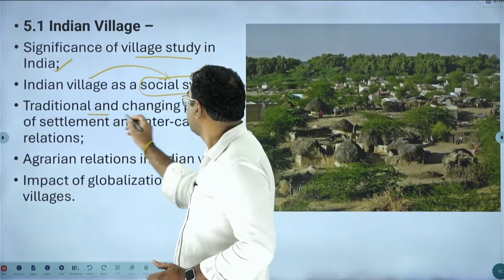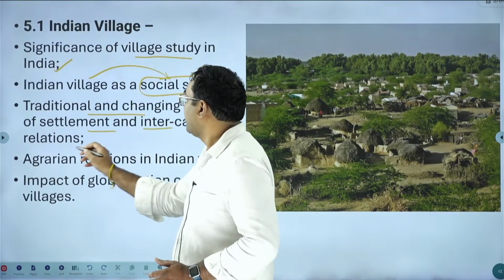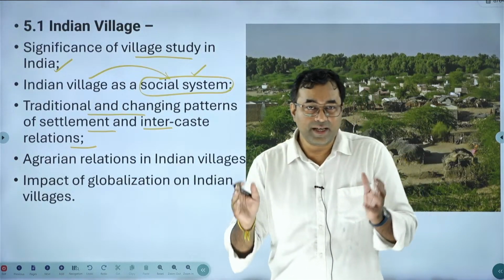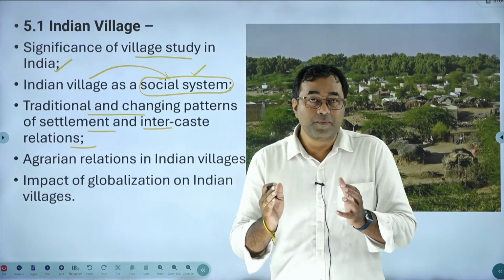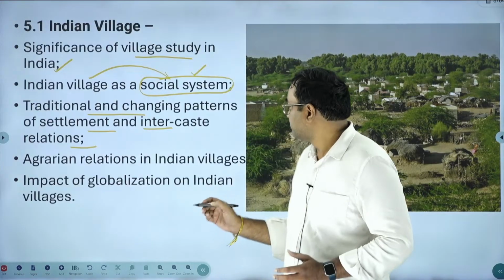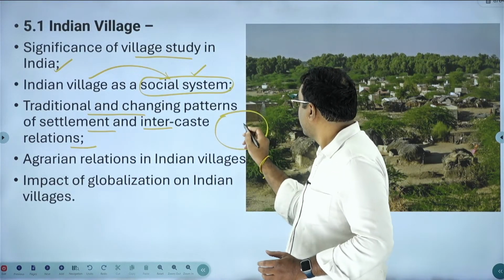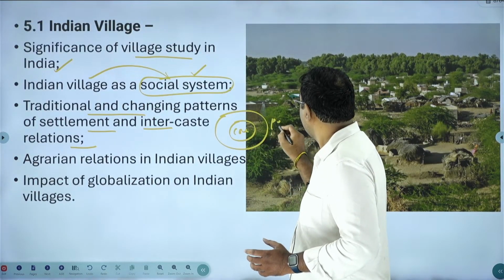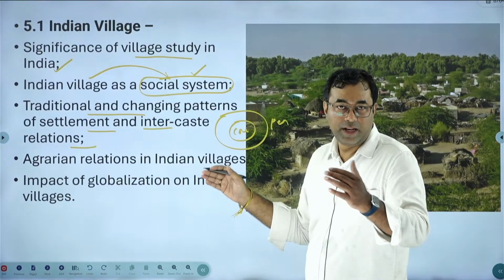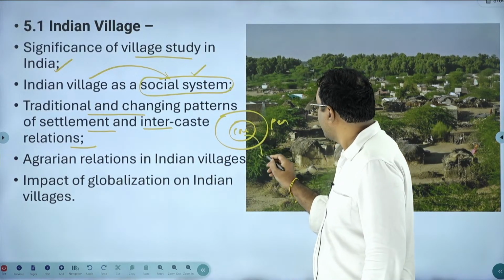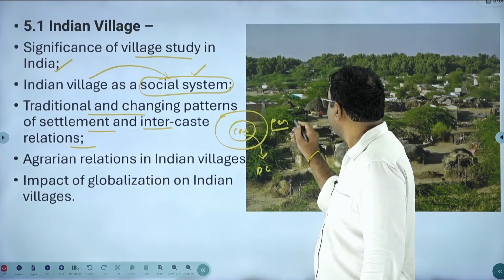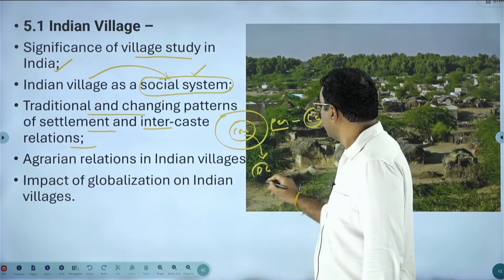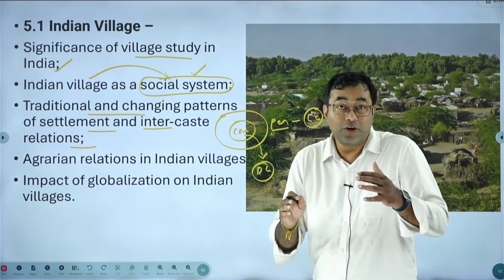Next one is traditional and changing pattern of settlements and intercaste relations. Settlement, in the sense, means people residing in villages in a certain way. For example, if you consider, there are two areas: the core area in the village and the peripheral area outside the village. The core area is most of the time resided in by the dominant caste, and the peripheral area is resided in by the lower castes. So that means people are being divided based on their settlement.